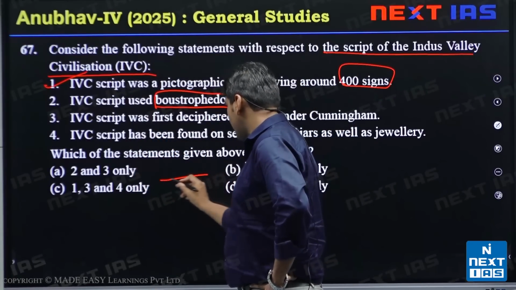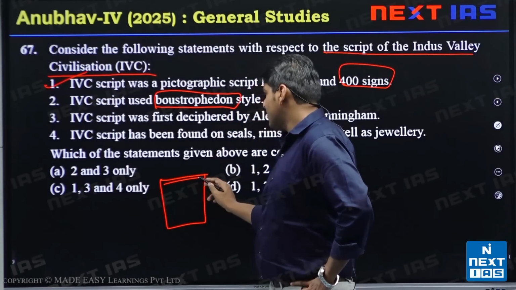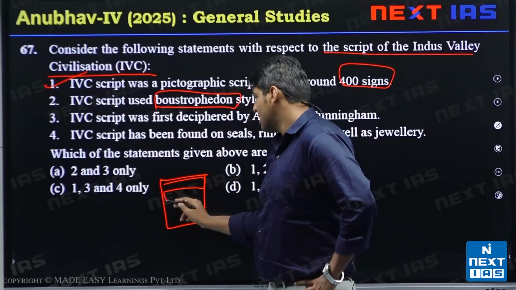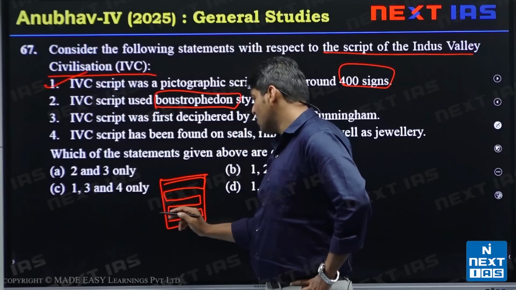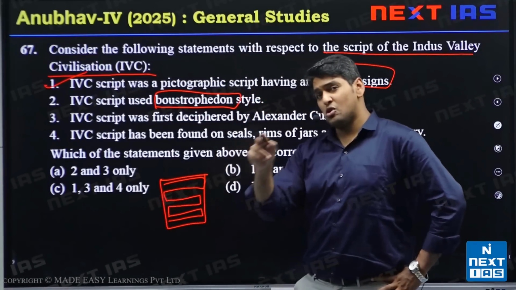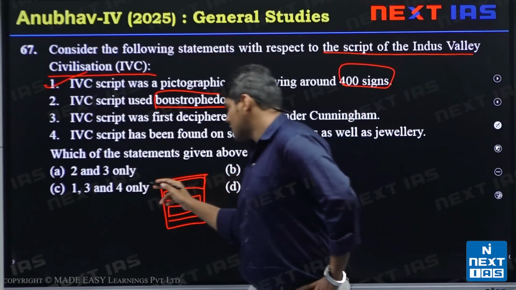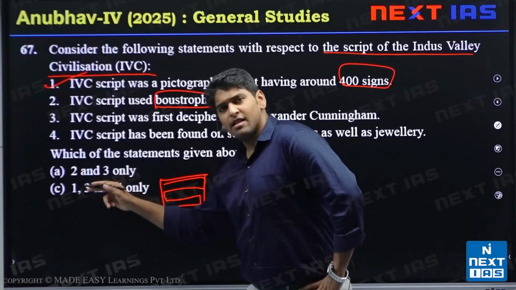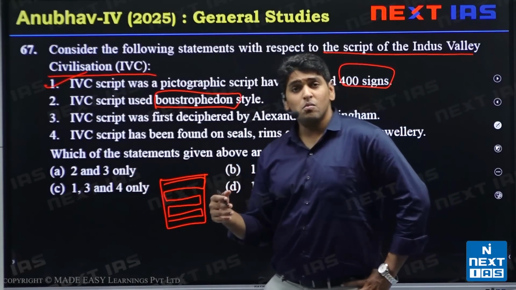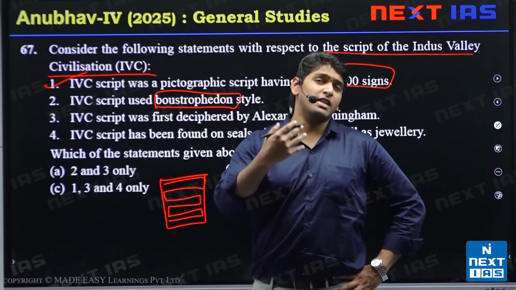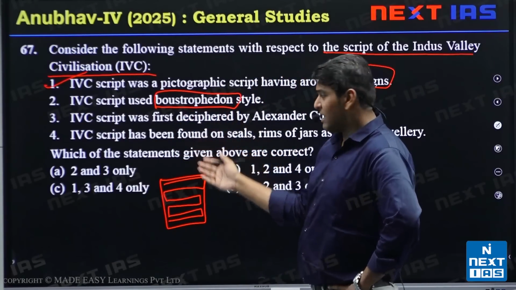If this is a field, how does he till the field? He goes from here to here and then comes back. This is a pattern you make if you don't pull your pen and keep on drawing: first from left to right and then right to left, left to right, and right to left. There are scripts like that. We are mostly familiar with writing from left to right, as English is written.